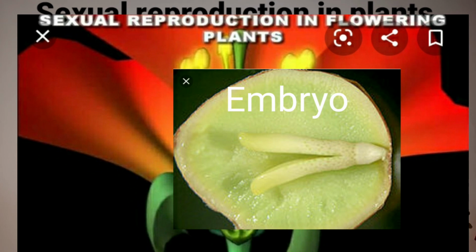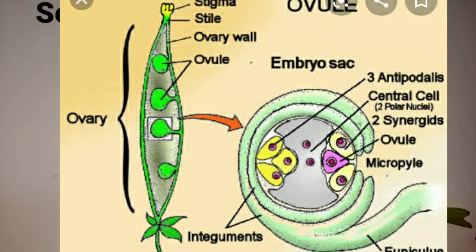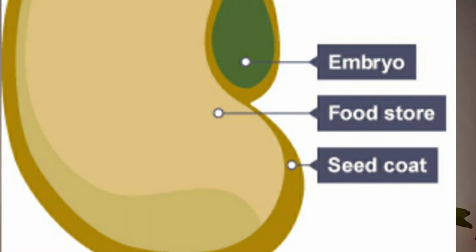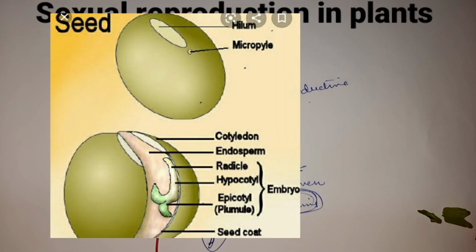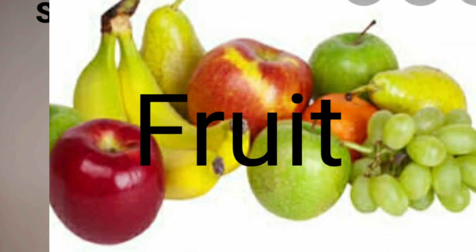When the embryo is fully formed, the integument of the ovule transforms into the seed coat. You all understood, children? That means the ovule will change into the seed and the whole ovary grows into fruit.